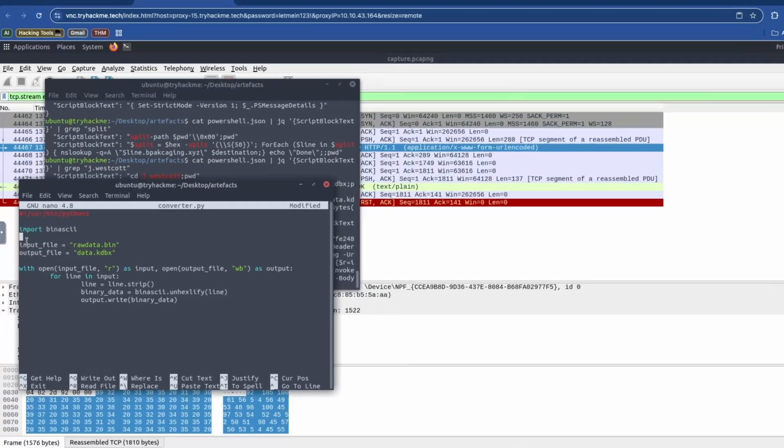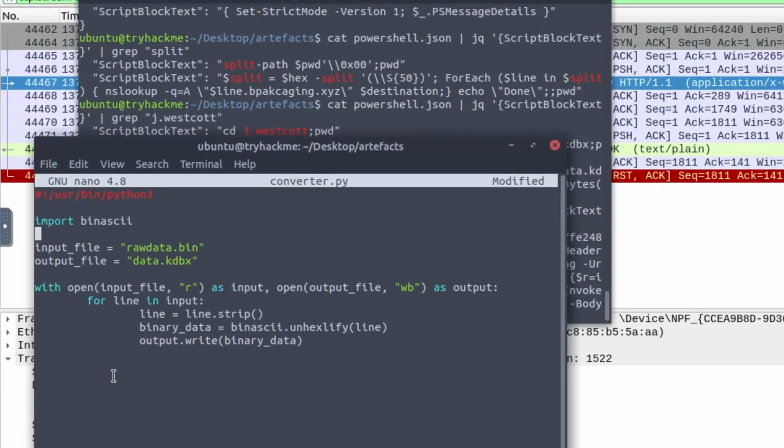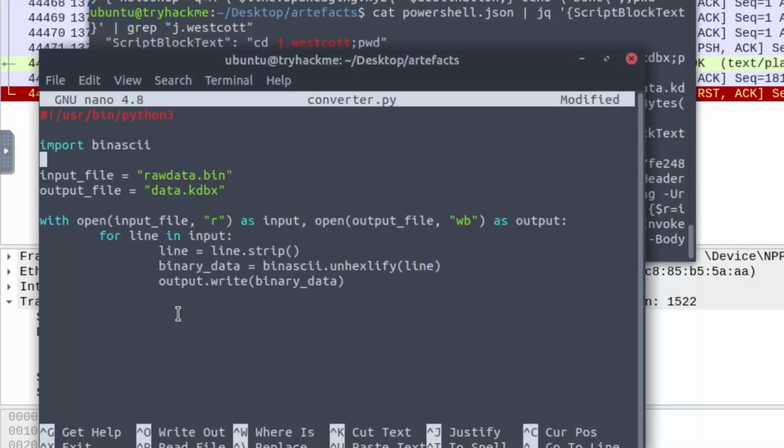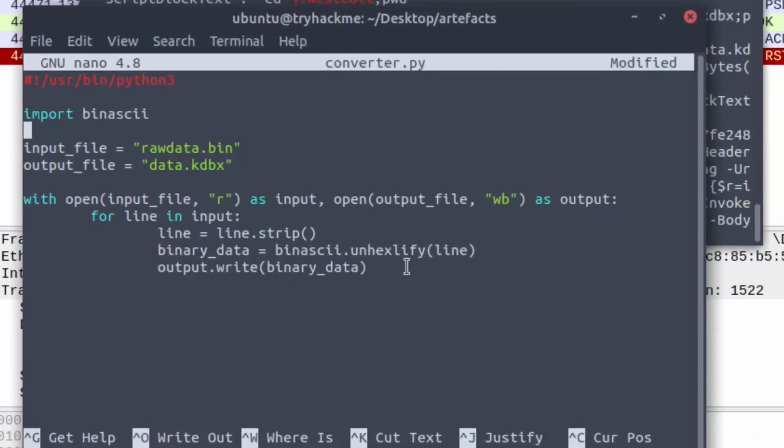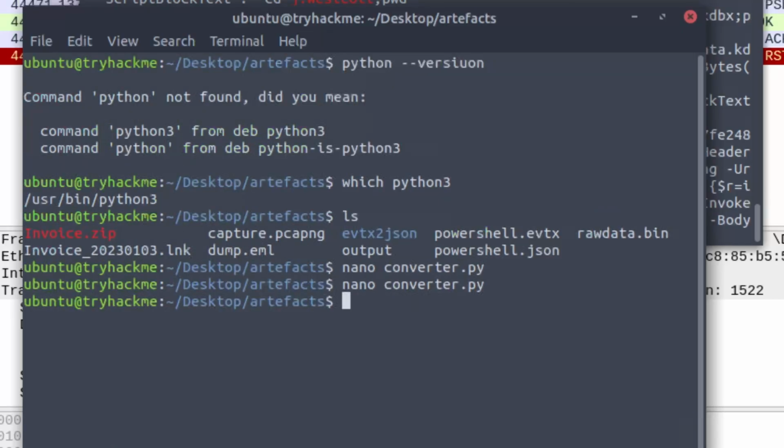All right, so I have confirmed that this is the right script, the right formatting of the script. And the main reason why we want to have this in binary is so that this actually can be converted into a kdbx file. We are writing in binary mode, and everything else has been right. So this reference right here for binascii unhexlify is also correct. So we're now going to write that, close that, and cross our fingers.